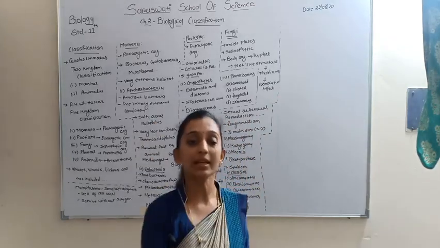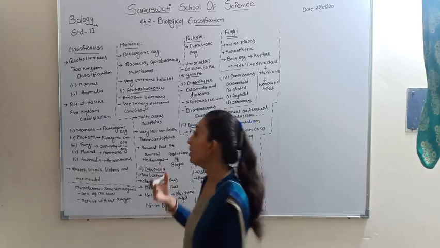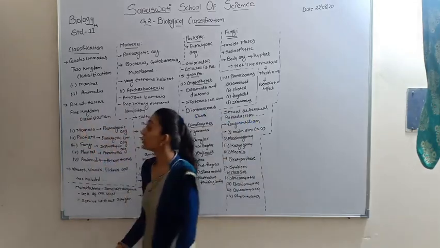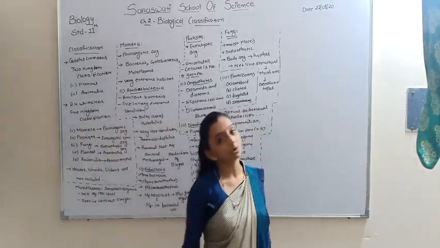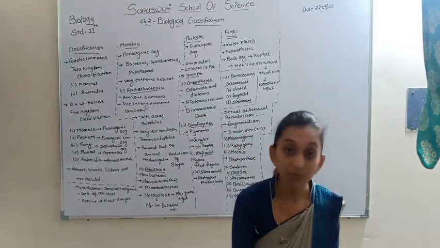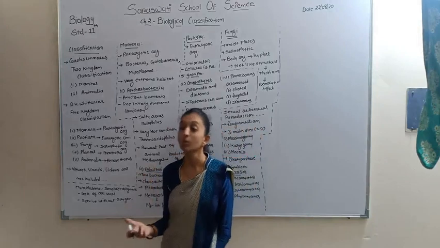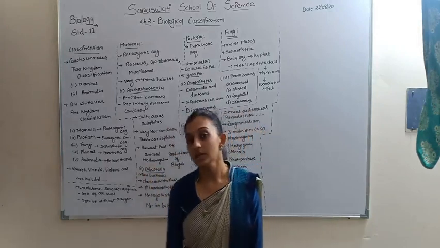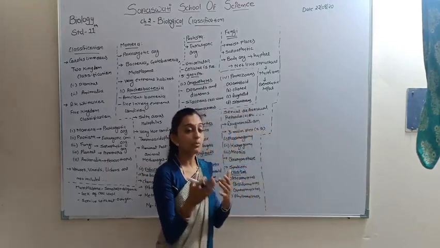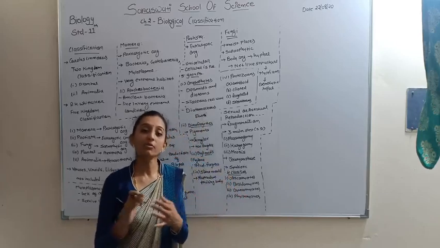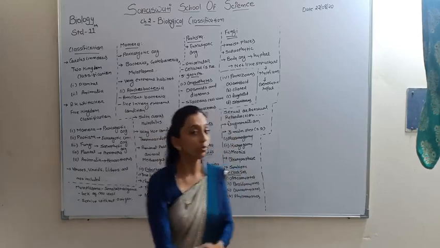This is the Plant Kingdom, which is classified by R.H. Whittaker. In the Plant Kingdom, all the plants are autotrophs because they prepare their own food, and all the animals are heterotrophs because they depend on the plants. So plants and animals have their own large kingdoms, and we discuss them in the third and fourth chapters.